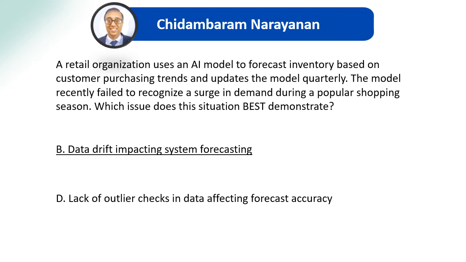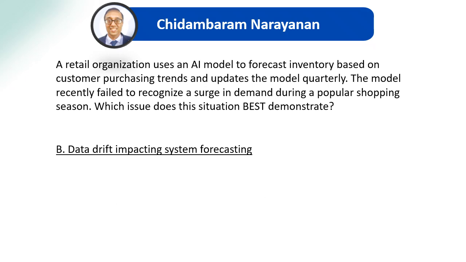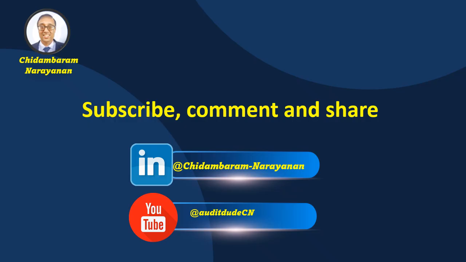As an auditor, you should remember this is a weakness. The model update frequency has to be checked: how often it is updated and how often it is validated. Those are the risks and controls which have to be there. So again, option D is wrong and option B is the right answer.